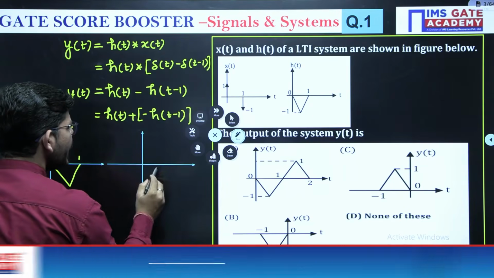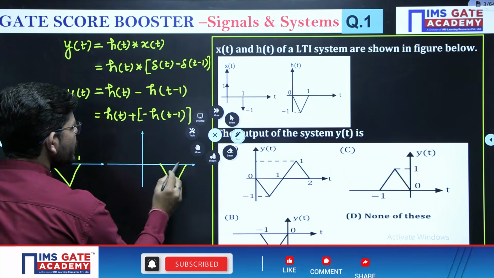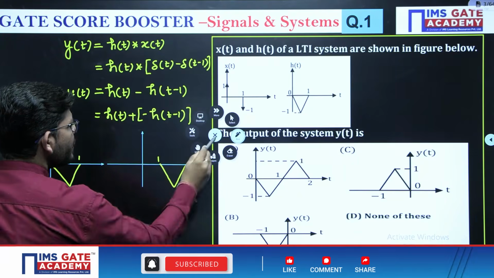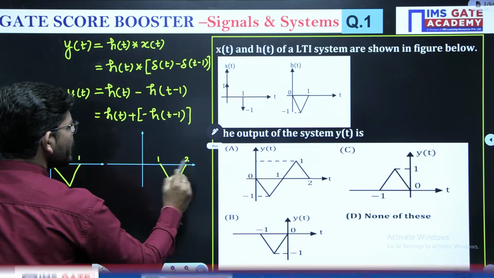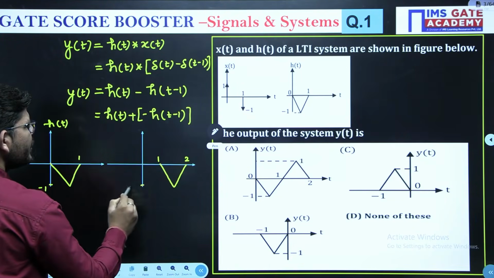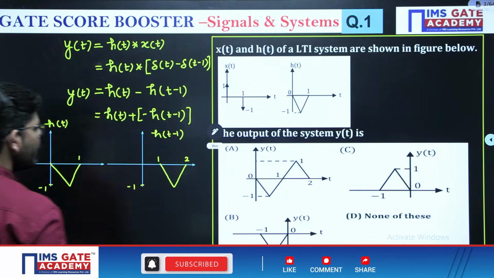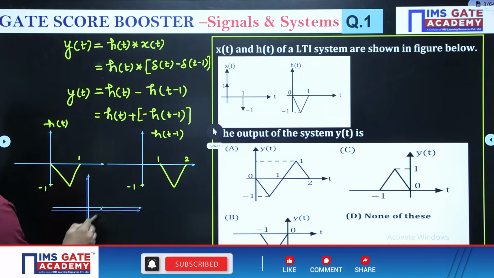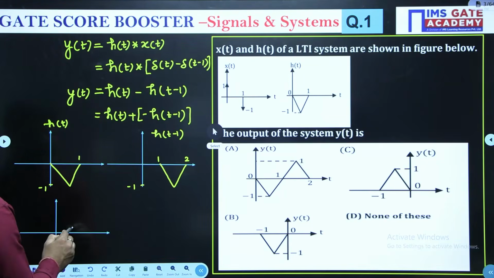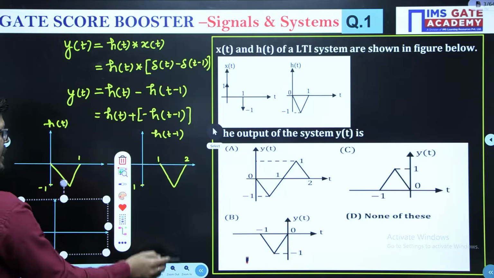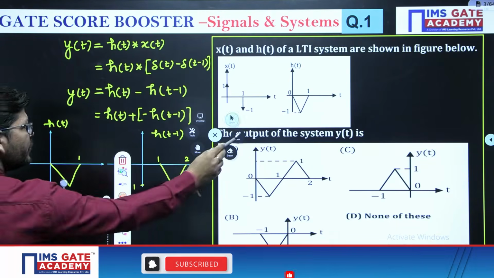So this will be h(t minus 1). When you shift it to the right by 1, the coordinates will become 1 and 2, and the magnitude remains the same. So this is going to be h(t minus 1), right? Now to get minus h(t minus 1), you need to reverse the amplitude of this signal.